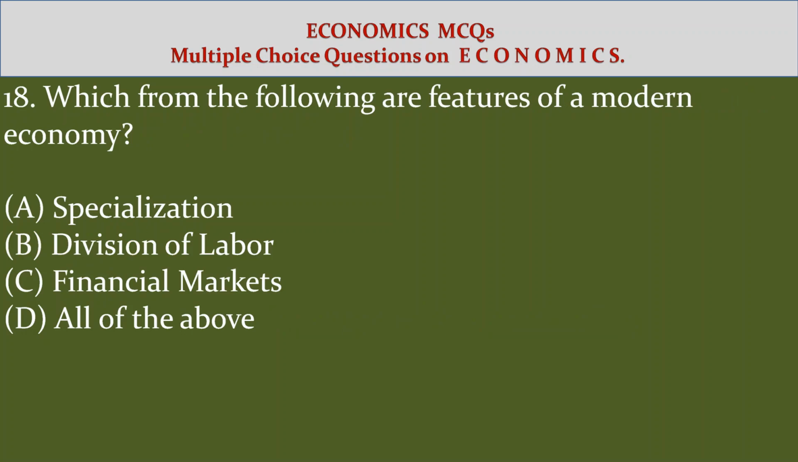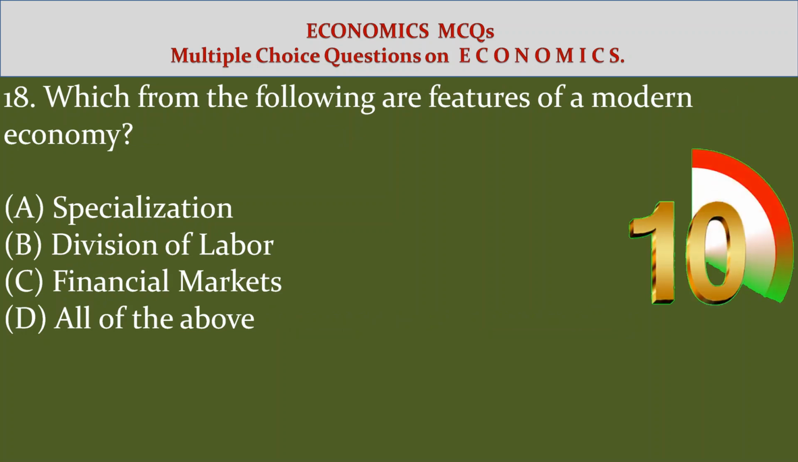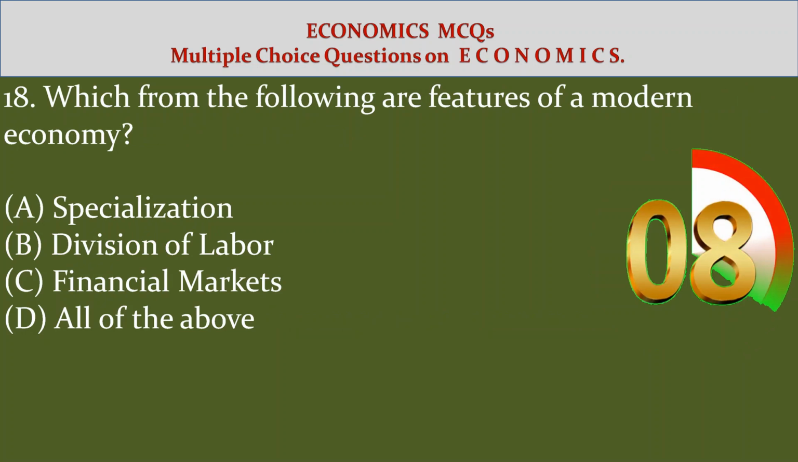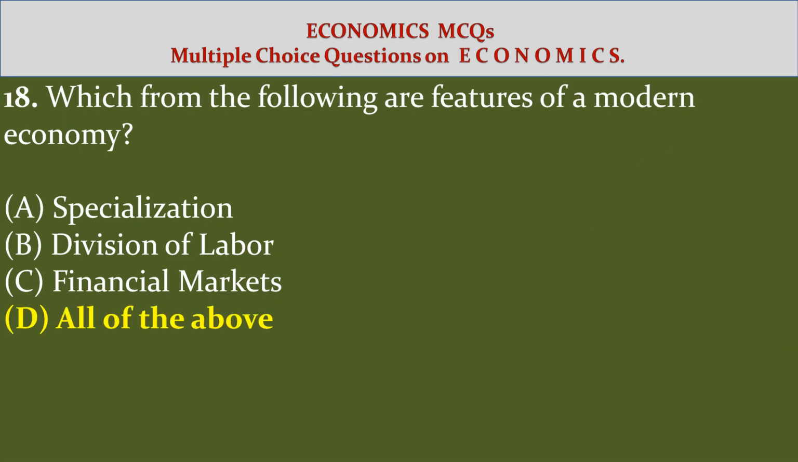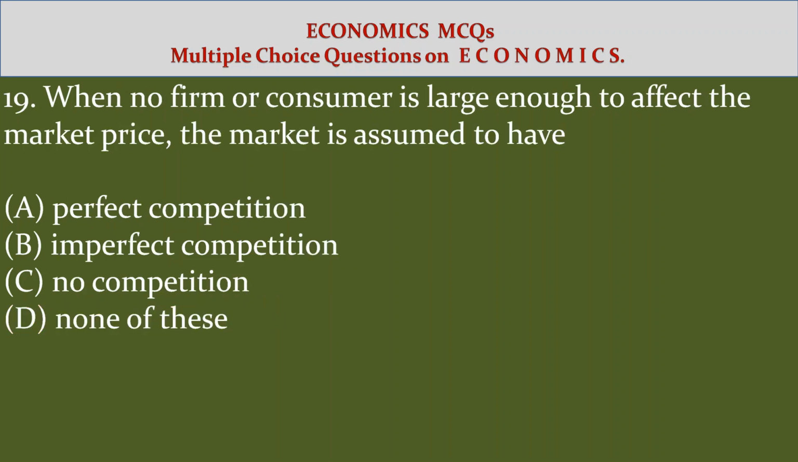18. Which from the following are features of a modern economy? Option A, specialization. Option B, division of labor. Option C, financial markets. Option D, all of the above. Answer D, all of the above.